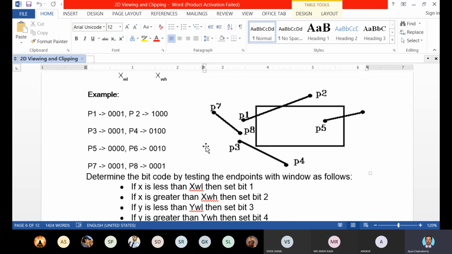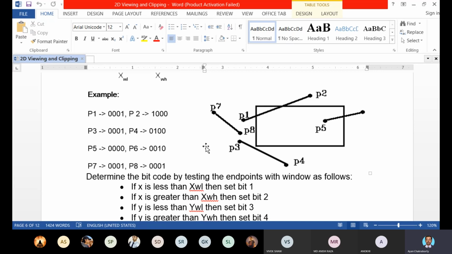So here you can find that in the first bit position, for both the endpoints, 1 is in the same bit position. For point P7, 1 is in the first bit position, and for point P8, 1 is also in the first bit position.